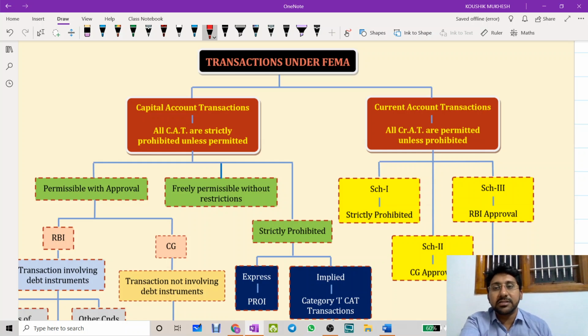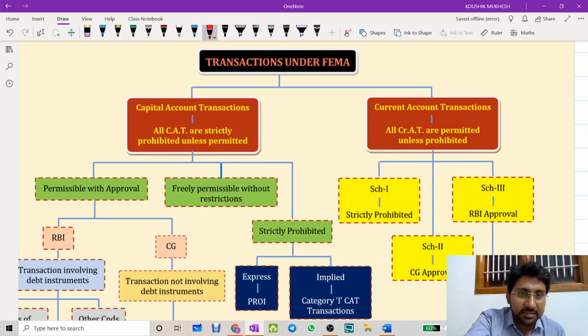Current account transactions are those transactions where all current account transactions are permitted unless prohibited. So what is the difference? In capital account transaction, they will give a positive list. All the others become negative. In current account transaction, they will give a negative list. All the others will become positive. That's how both the sections have been drafted.